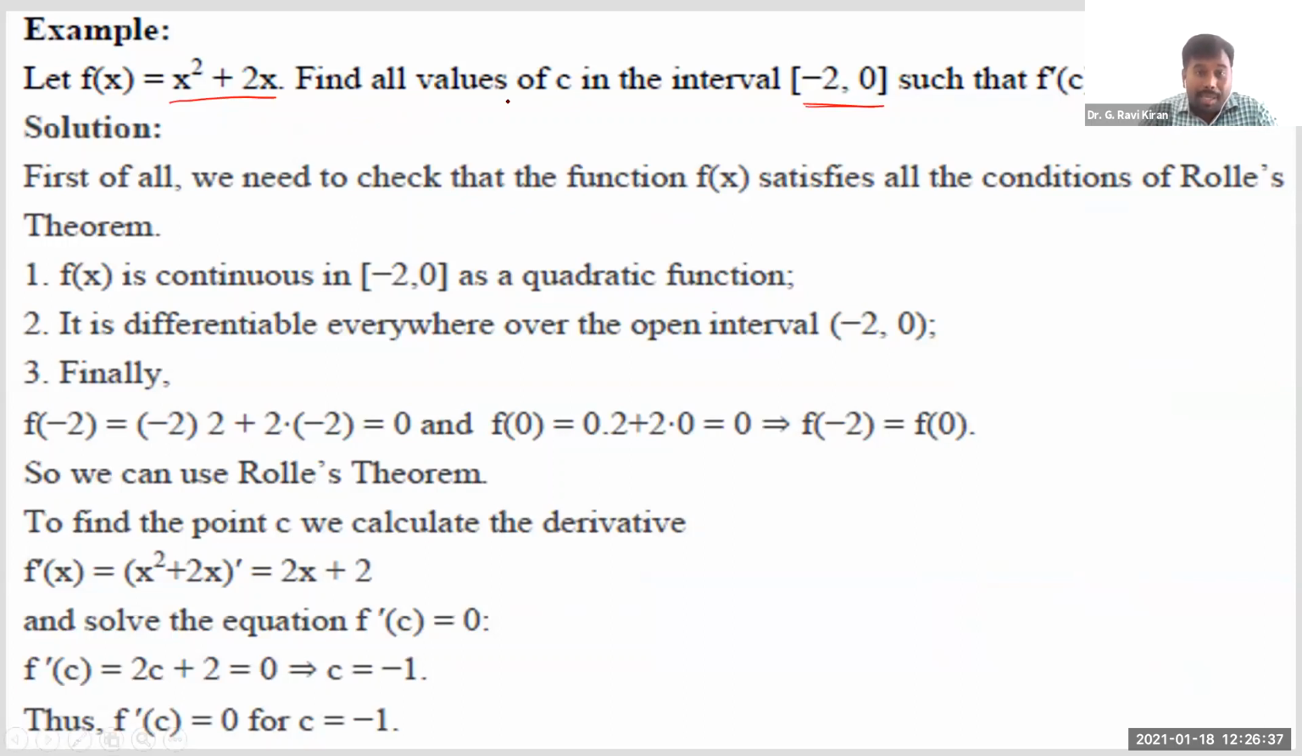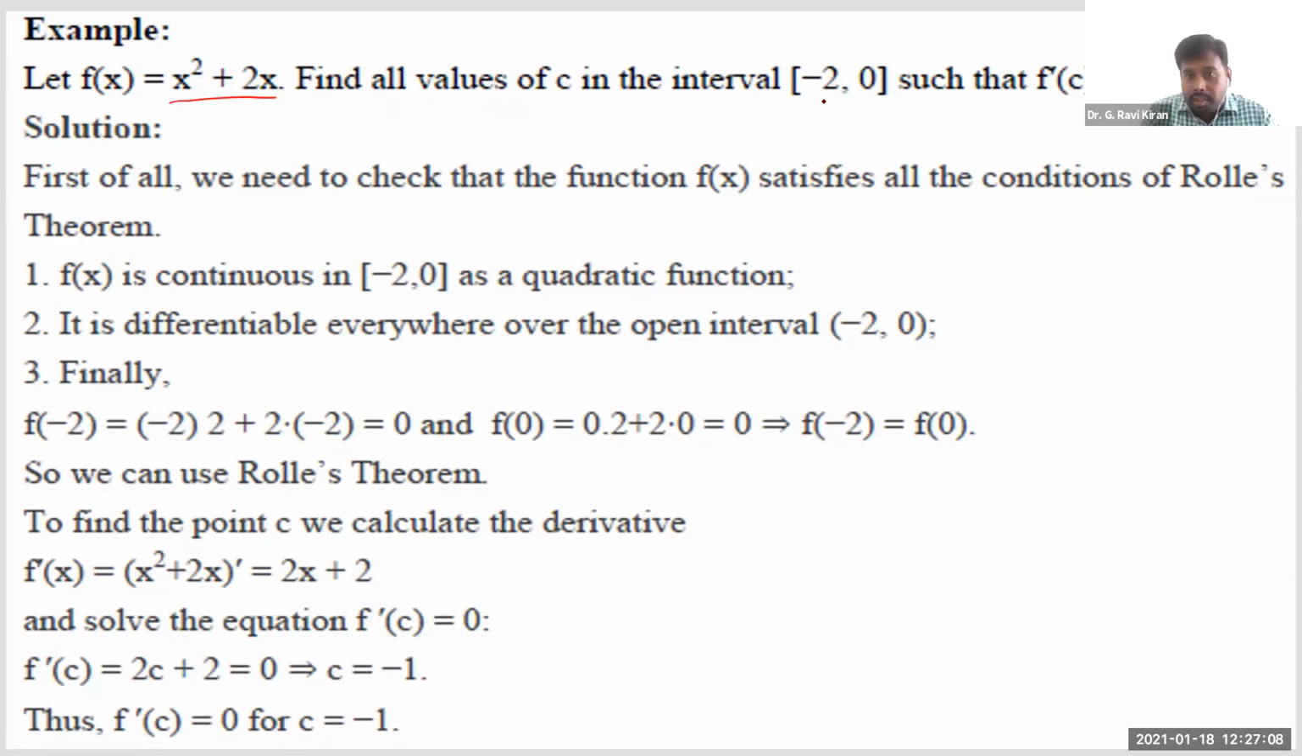How can we say it is applicable? As the statement says, if we can find at least one value C which lies in between these two such that f dash of C is equal to 0, then we can say Rolle's theorem is verified, or Rolle's theorem can be applicable to this function, right? So then see, what are the 3 conditions of Rolle's theorem? If you recall them, f of x must be continuous, it must be differentiable, and then function values at the end points. What are the end points here?